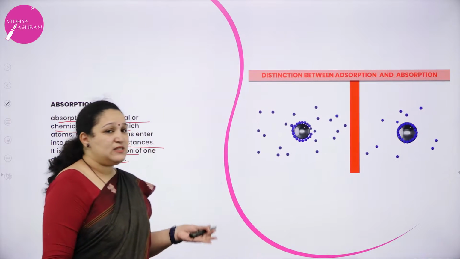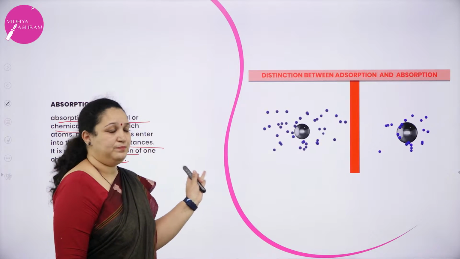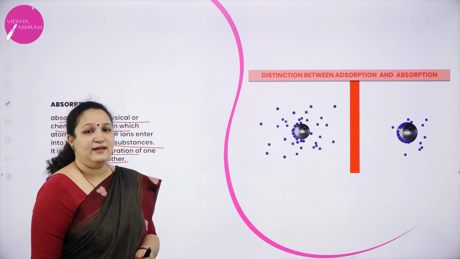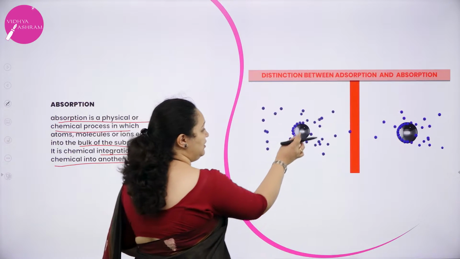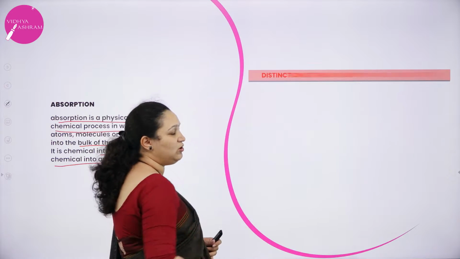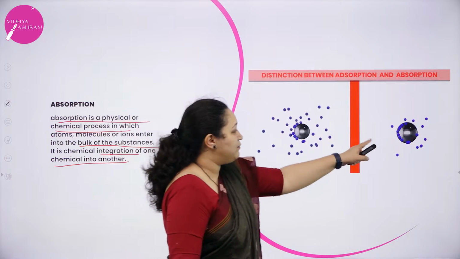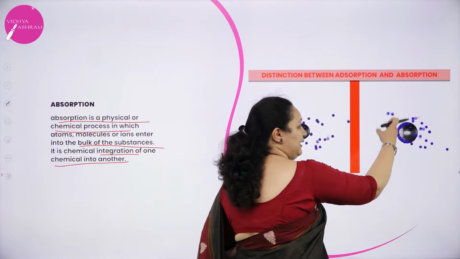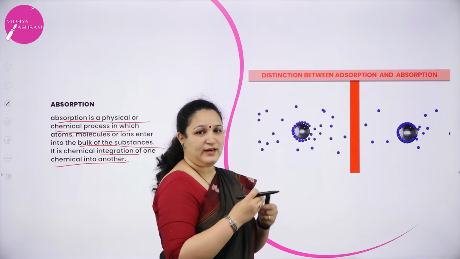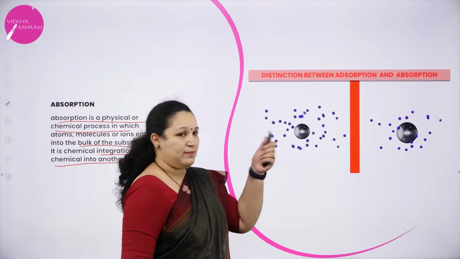Okay. Here you can see the distinction between absorption and adsorption. Adsorption is a surface phenomenon in which there is accumulation of the particles on the surface, whereas in absorption it is entering into the bulk, or going inside the substance. Then we call it absorption.